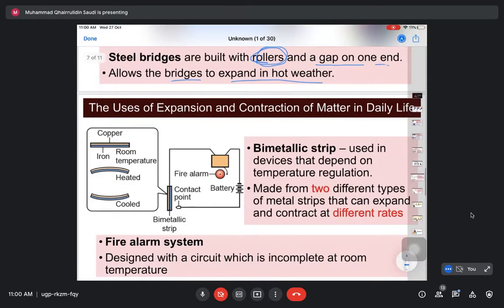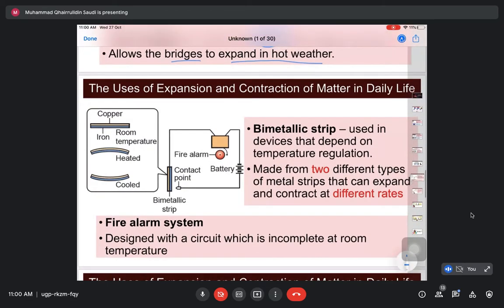Alright, the next one is bimetallic strip. Have you heard about bimetallic strip before? Pernah dengar tak pasal bimetallic strip ni sebelum ni? No. Okay. So bimetallic strip ni is used in fire alarm system.